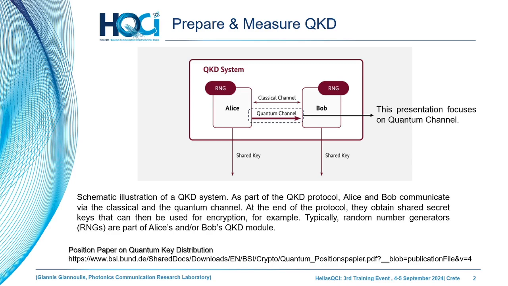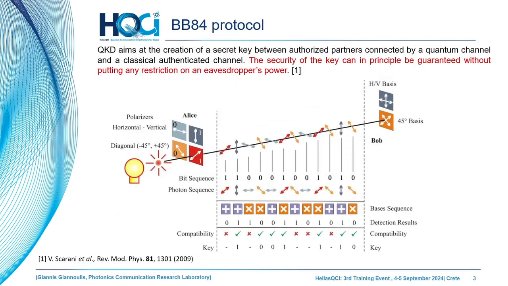As Harris mentioned previously, QKD is a communication between two parties, Alice and Bob, including both classical channel and quantum channel, and the goal of this communication is to distill secret, symmetric keys, in order to be used for symmetric encryption. My talk today will focus on the quantum channel, on the quantum links, which are the principles and how we can implement the quantum layer for the QKD system.